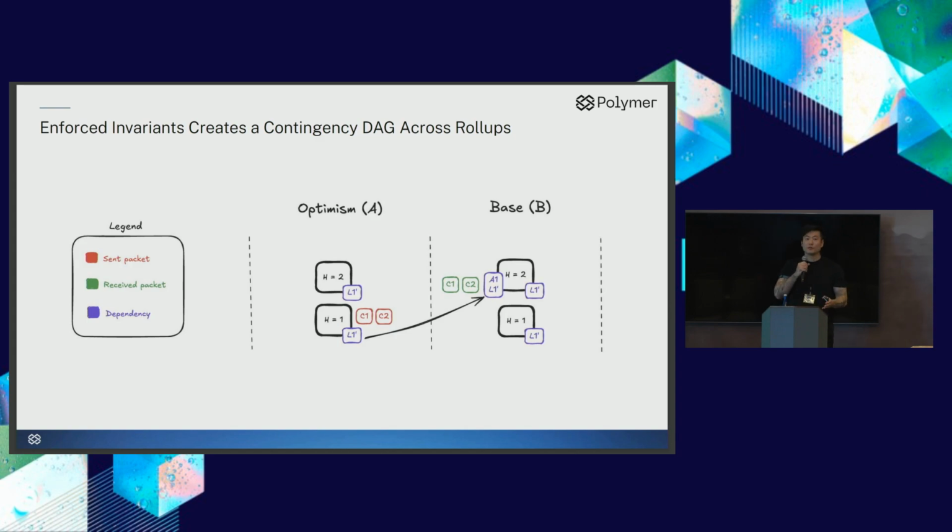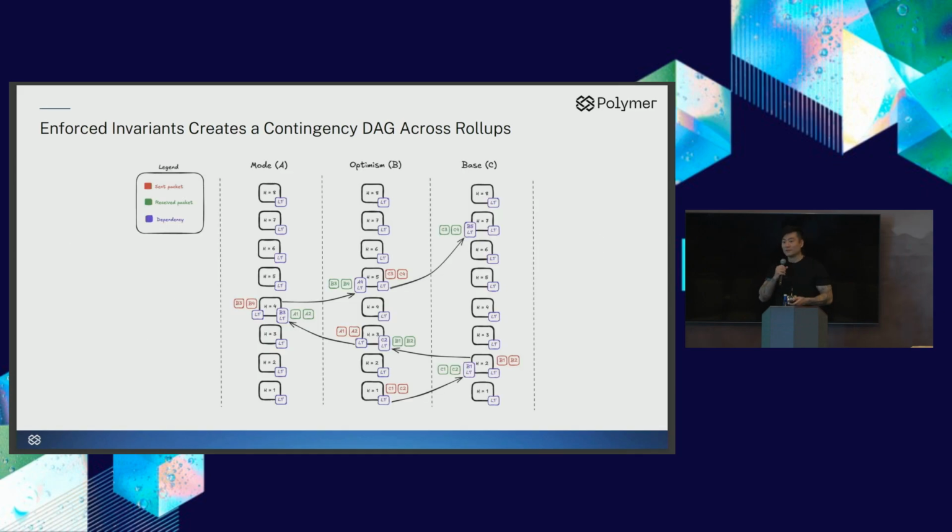So let's talk about what protocol we actually get when we enforce all of these safety invariants. We get this contingency DAG, or directed acyclic graph, that's created between rollups. In the example here, we can see that we create a contingency link between Optimism and Base. We have messages C1, C2 that are relayed to Base based on this contingency link. That means that these two messages are only valid if this contingency link itself is valid.